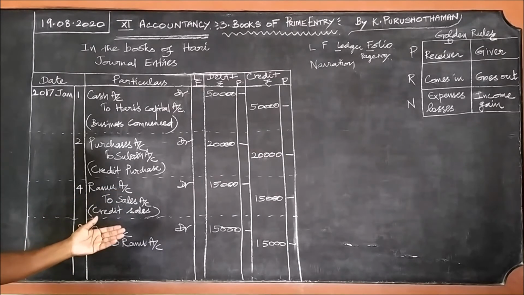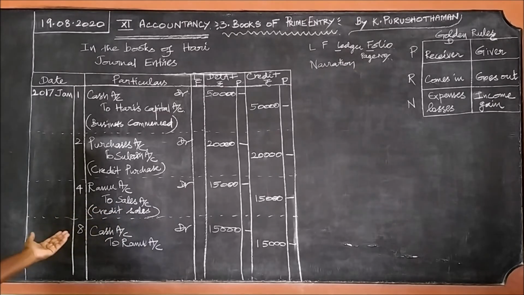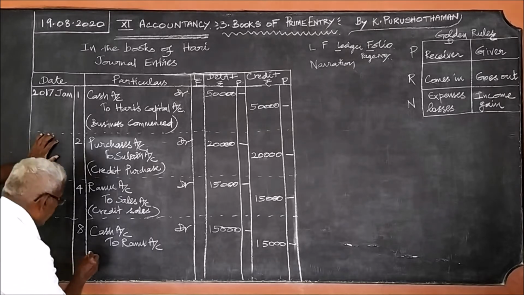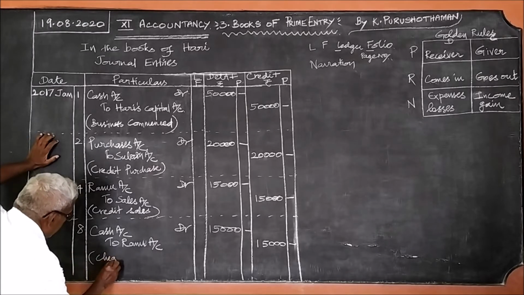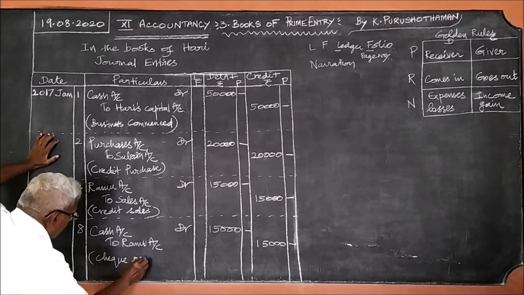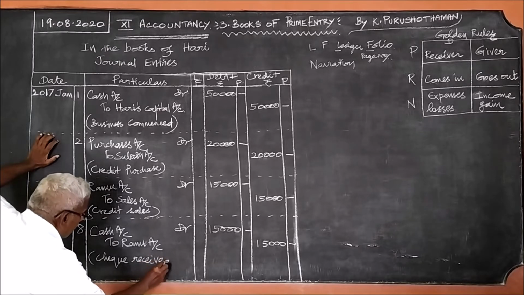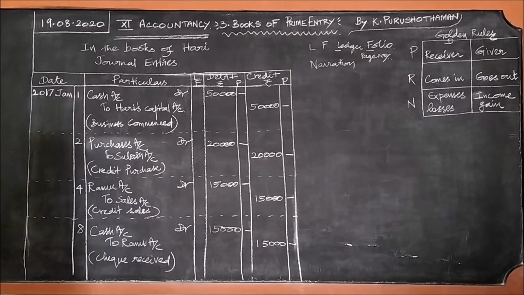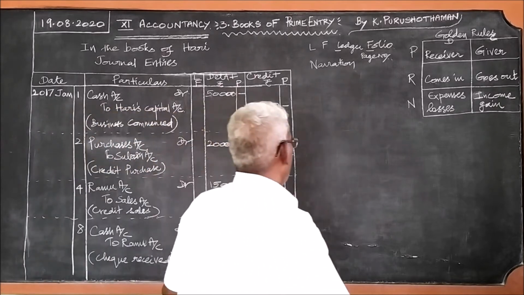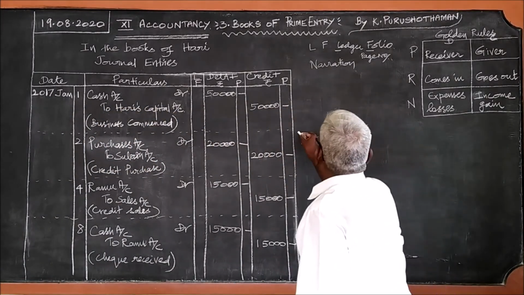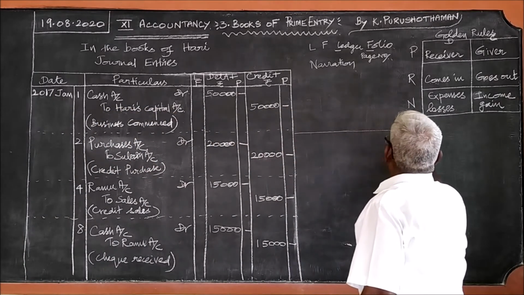Cash account debtor, 15,000, to Ramu account, 15,000. Narration: check received. Now we shall continue the problem.